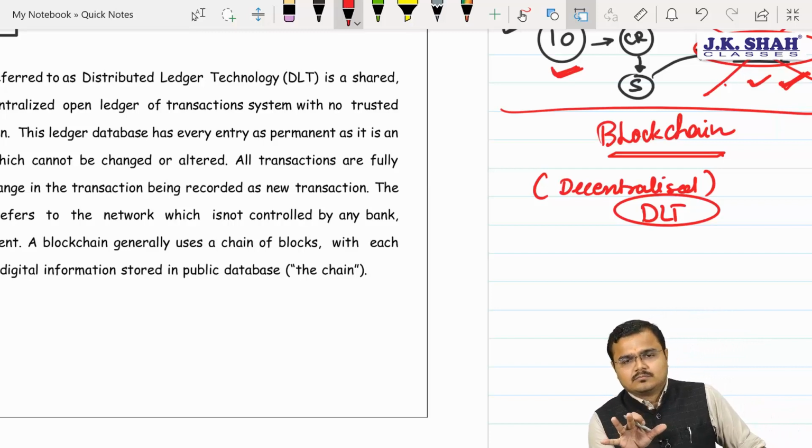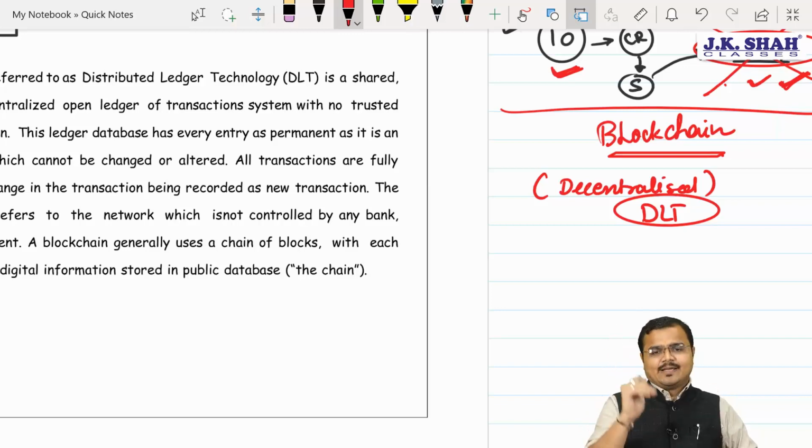Sir, 30% cleared, but something is not cleared yet. How is that block created, what is this block and all? Could you please explain it? Yeah, Chartered, let me explain to you.